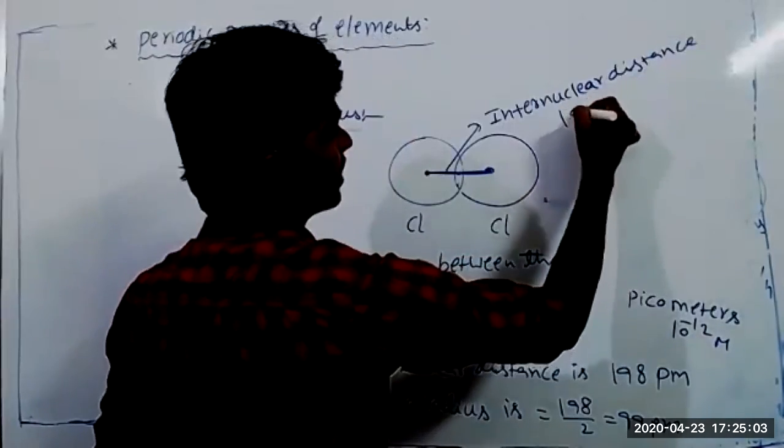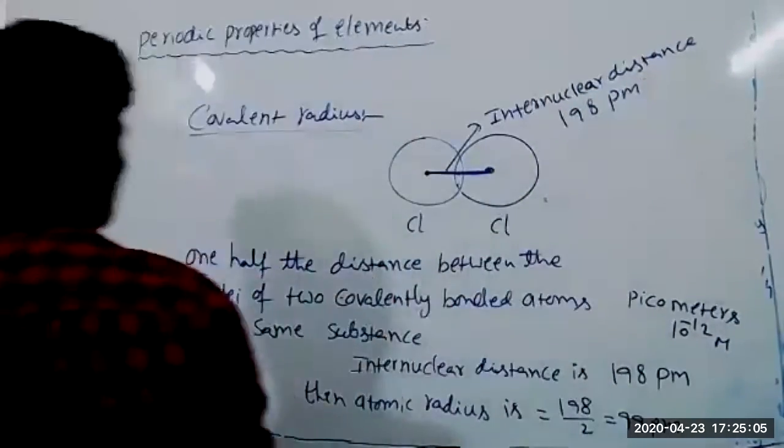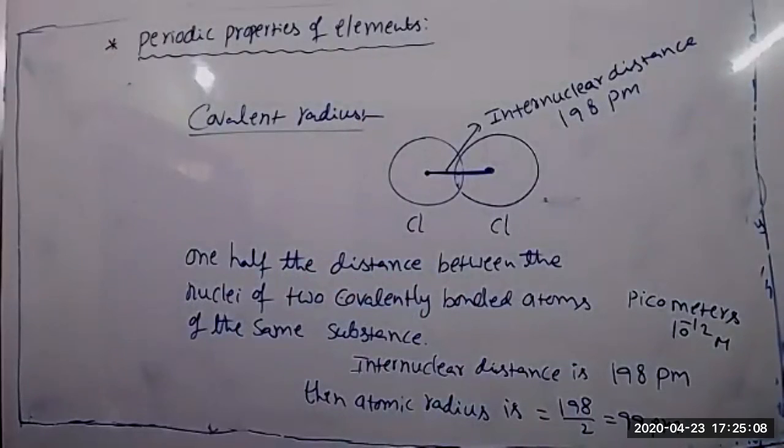The internuclear distance is 198 picometers. Completed the definition? Yes, sir.